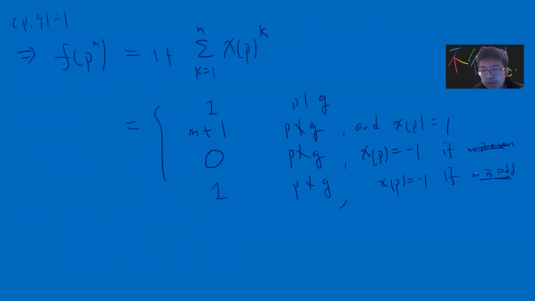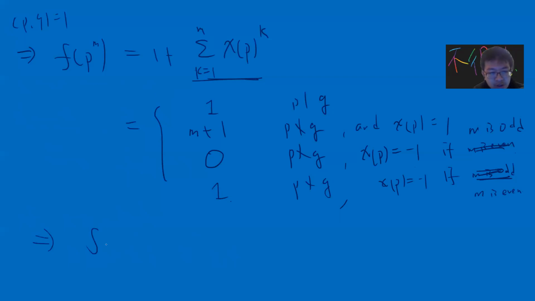Sorry, I'm stupid. This is m is odd. This is m is even. Because if it's odd, then this guy will give you a minus 1, so you get 0. If it's even, then this guy will give you 1. Okay, so we prove our results, right?